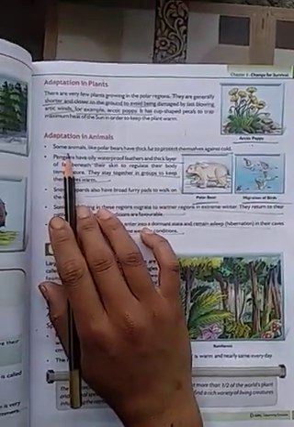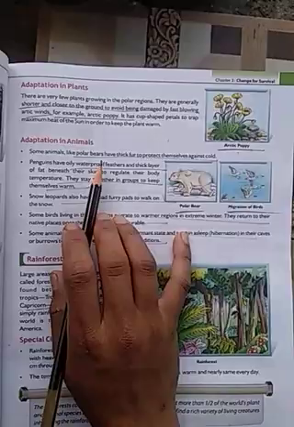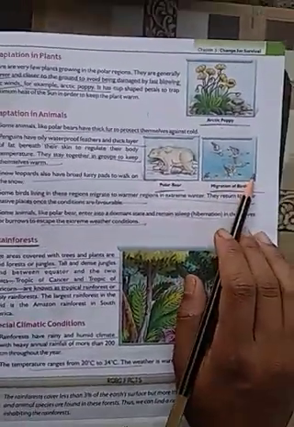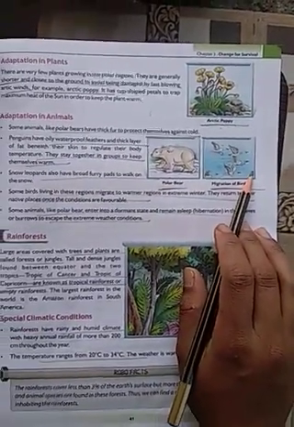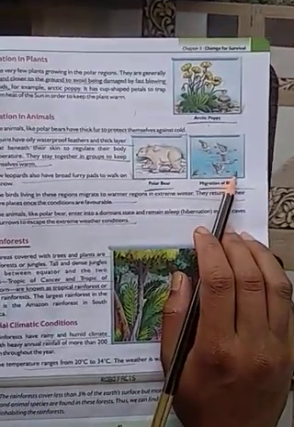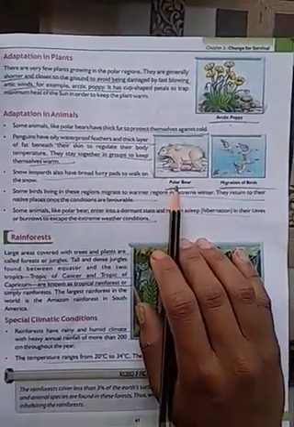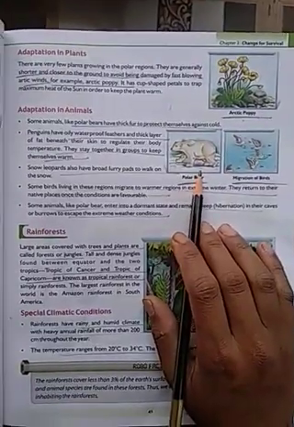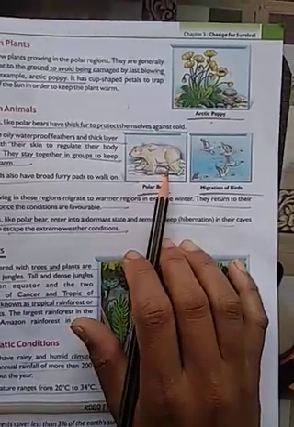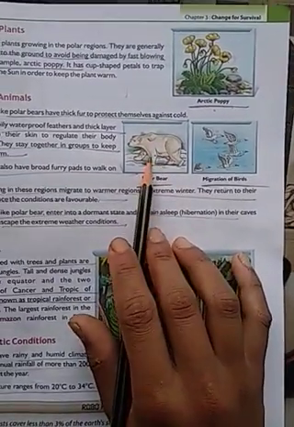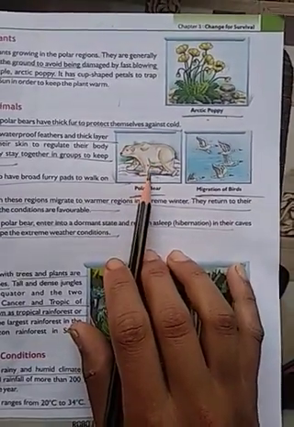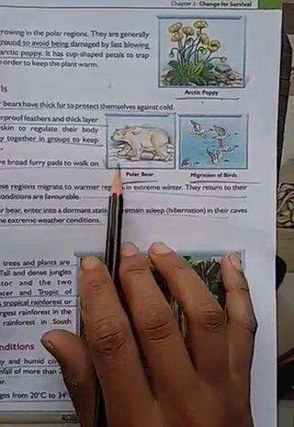The animals found in the polar region are like polar bears. Migration of birds is shown. These are Siberian cranes that come to India also whenever there is harsh weather in their native places. So how has the polar bear adapted itself to such a cold region? Polar bears have fur, or blanket-like hair. Also, its body stores fat which helps them keep warm in these cold regions.